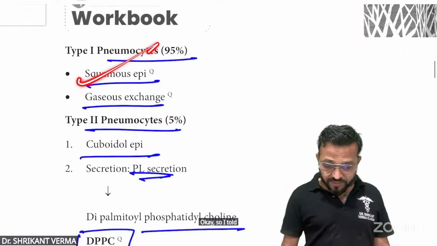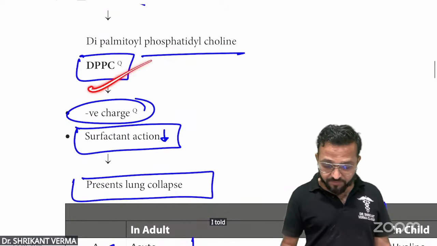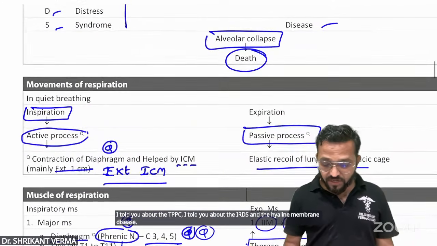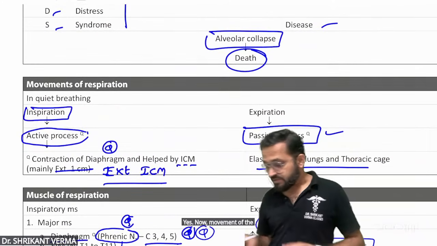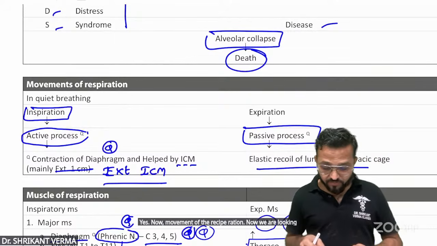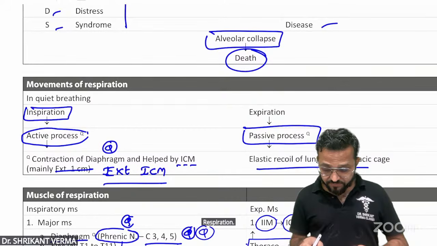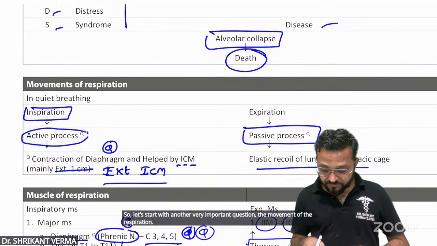Okay, so I told you type 1, type 2. I told you about the DPPC. I told you about ARDS and hyaline membrane disease. Yes. Now movement of the respiration. Now we are looking at the movement of the respiration. So let's start with another very important question, the movement of the respiration.